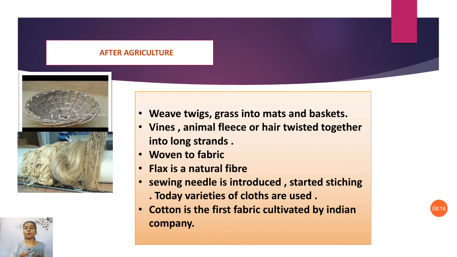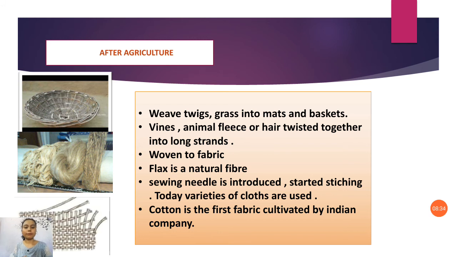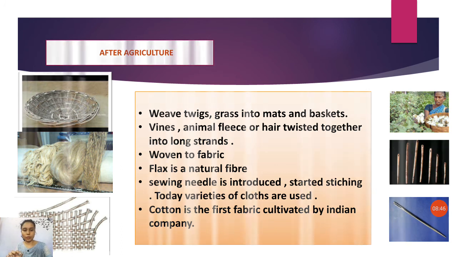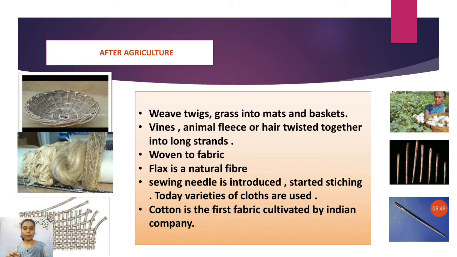Next, you can see the picture first. The third point is woven to fabric. Woven is nothing but a single fabric. Just see the third picture here. In the third picture we can see the process of two yarns twisting together, like they are zigzagging, inserting each fiber to form a yarn-like structure.